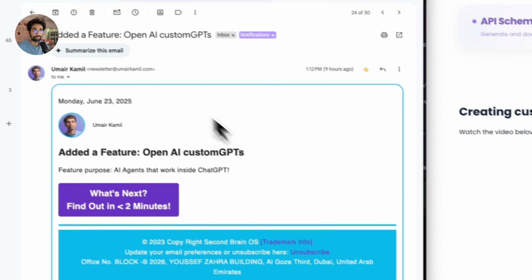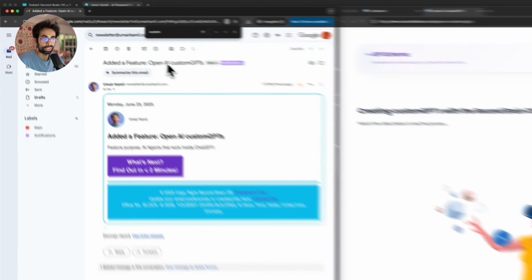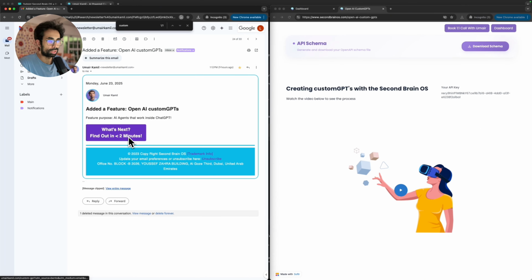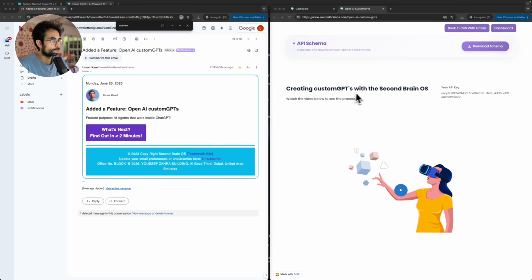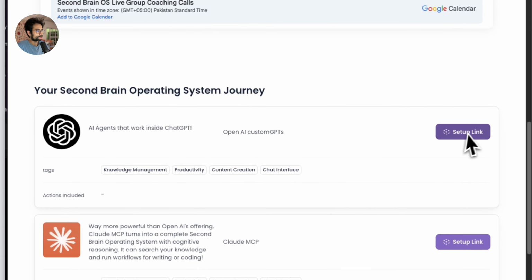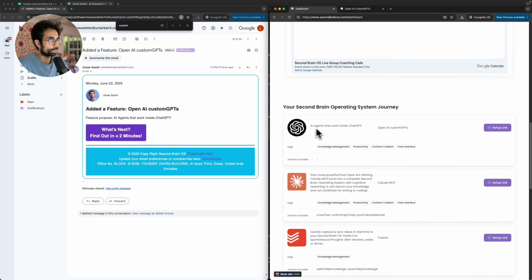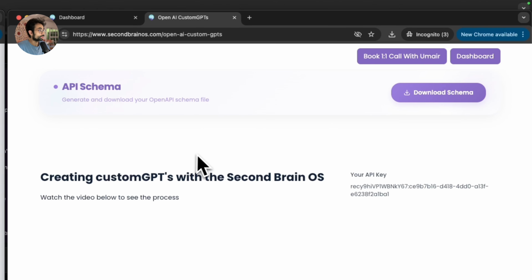So first, you're going to look for this email called Added a Feature, OpenAI Custom GPTs. And you can press the button over here. It will open this page that you see on your left. The one that says API schema, creating custom GPTs with Second Brain OS. And the video that you're watching is, of course, here, right? The other way to access this is to go to your dashboard and just click on setup link against the OpenAI ChatGPT icon over here, and it will take you to the exact same page, right?